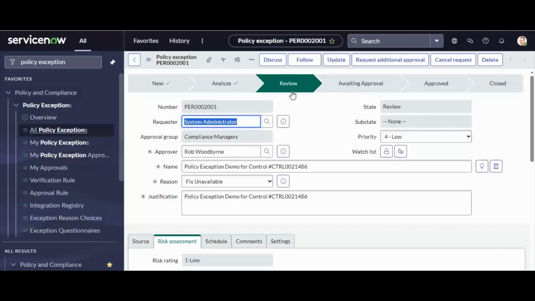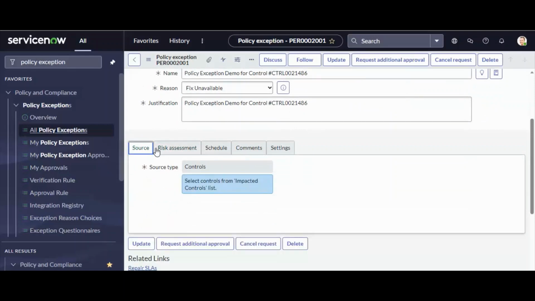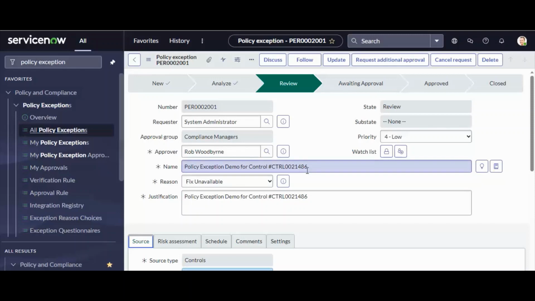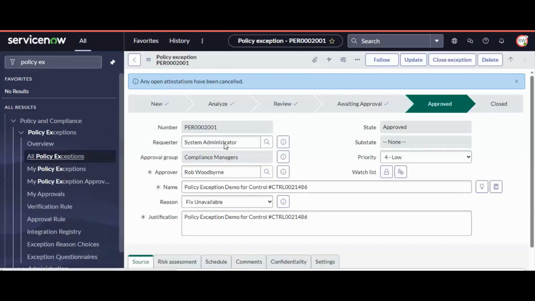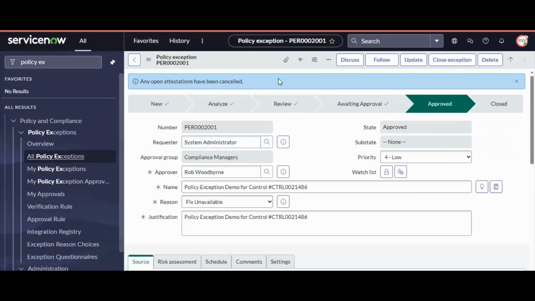After the review, we need to approve it. Once Rob Woodburn approves the request, it will go to the next level. So now I am going to impersonate as Rob Woodburn. I have impersonated as Rob Woodburn and I approve. You can see I approved this.